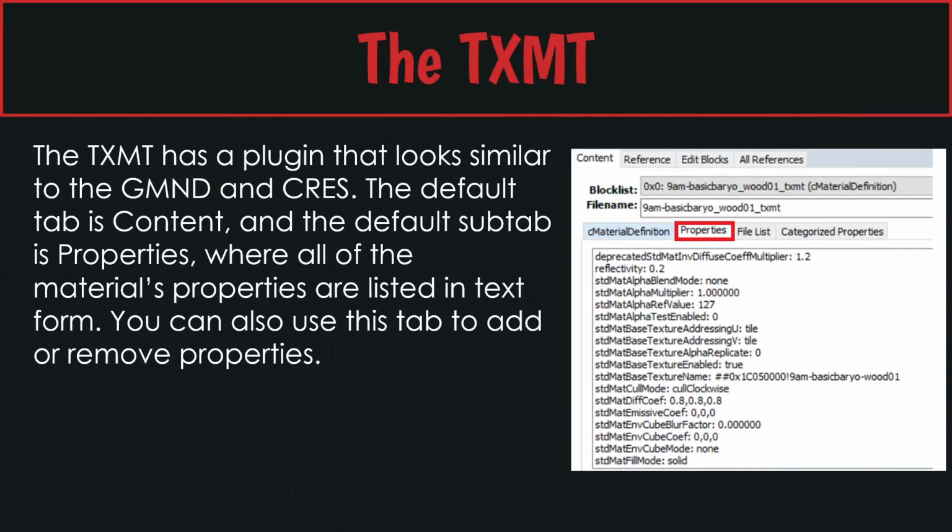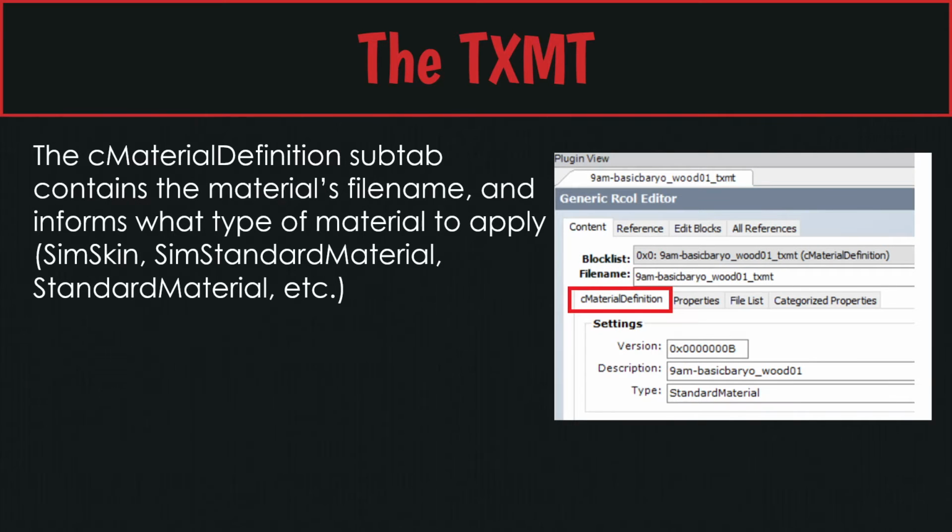The default tab is content. This is going to be the named properties. You can add or remove properties. You can rename properties. This is where you would edit them. The C material definition subtab in content is going to be the one, for example, if you're building an accessory and it doesn't apply correctly, you could change it from standard material to sim standard material.